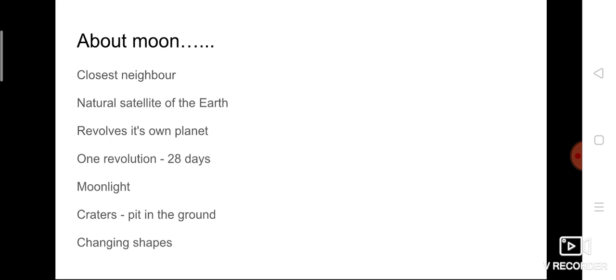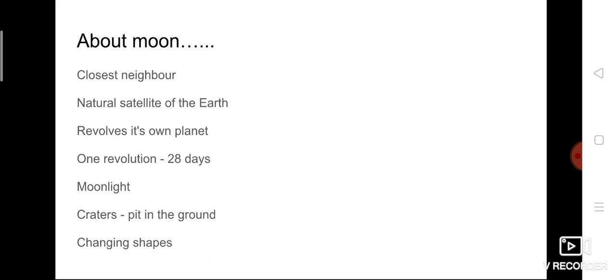It revolves around its own planet, and it takes 28 days for one revolution. Revolution means that it is rotating around the earth. One revolution means it will take 28 days to complete its one circle. At the same time, the moon also rotates by itself, which is also nearly 28 days. So one rotation and one revolution are both 28 days.